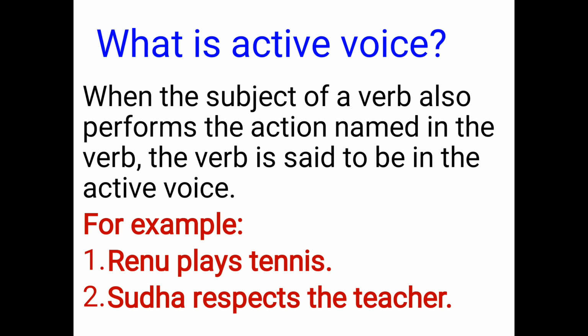In this sentence, what is the action performed? Respecting. And what is the subject of the verb respect? Sudha. So Sudha performs the action of respecting. So in these sentences, the subject of the verb also performs the action named in the verb. So these sentences are said to be in the active voice.